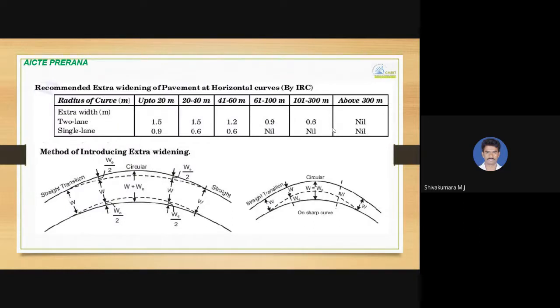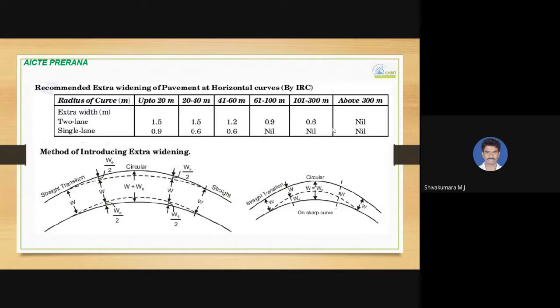Recommended extra widening of pavement at horizontal curve by IRC. If it is a two lane road up to 20 meters of radius, 1.5 meters of extra width is required. If it is single lane, it is 0.9 meters. As the radius of curve increases, extra widening required keeps on decreasing.